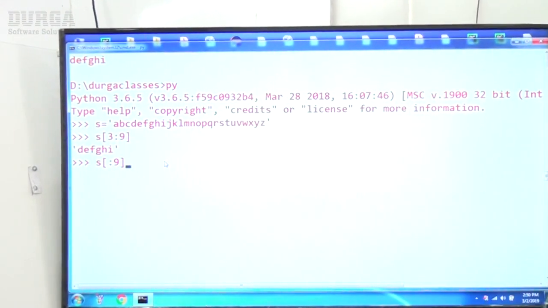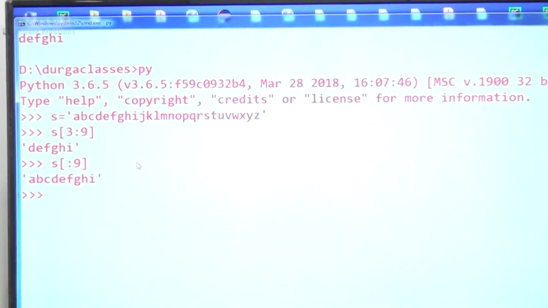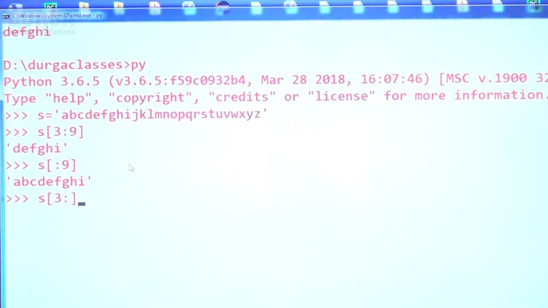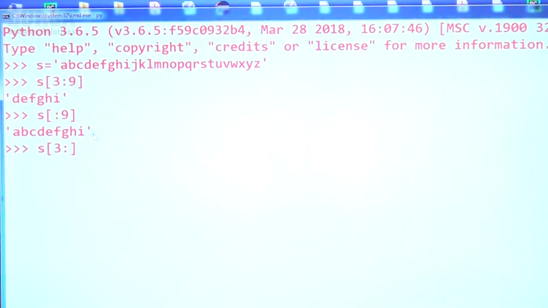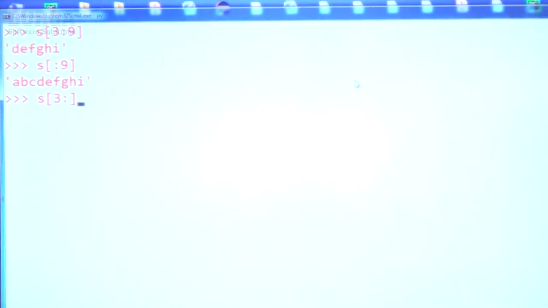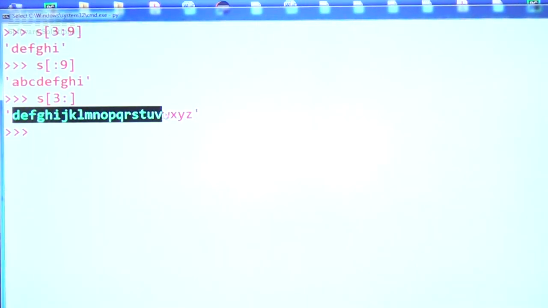So begin to n minus 1. Then A, B, C, D, E, F, G, H, I. Similarly, S of 3 colon, like this I'm taking. 3 colon, from third index, third index means D, to end of the string. D to end of the string. Remember this one? What is the answer we are going to get, sir? D, E, F, G, H, I, and so on. D to end of the string it is going to consider.